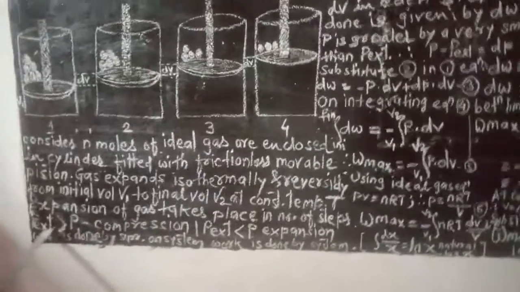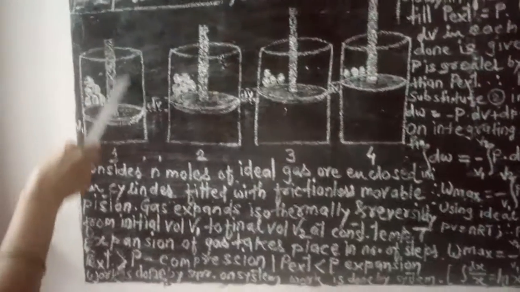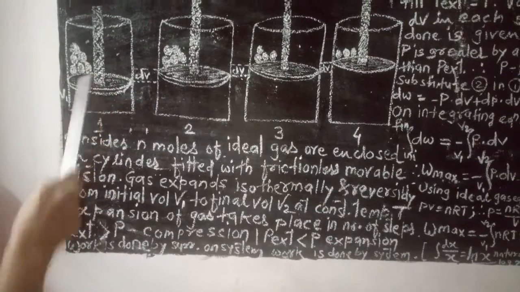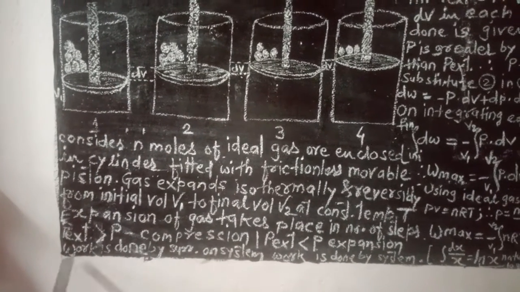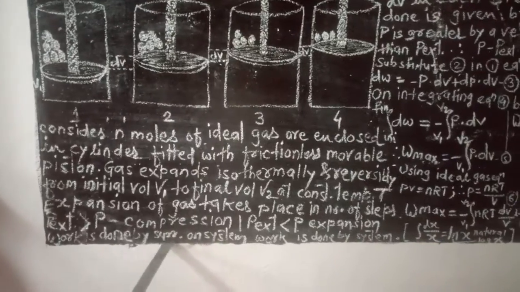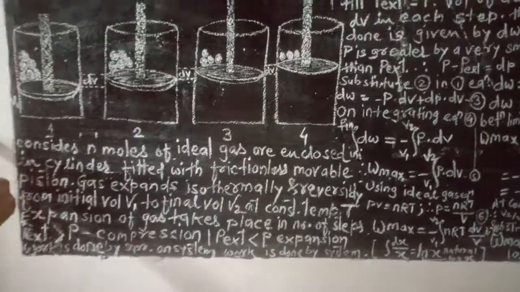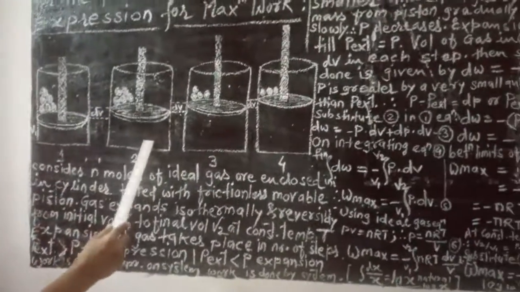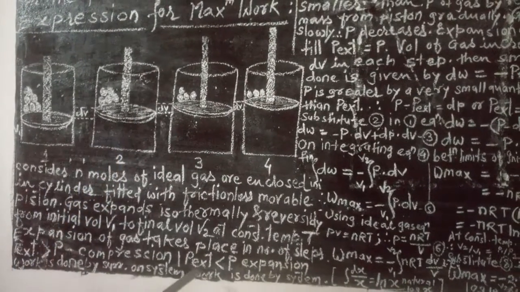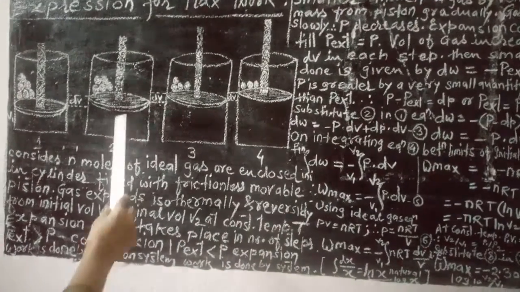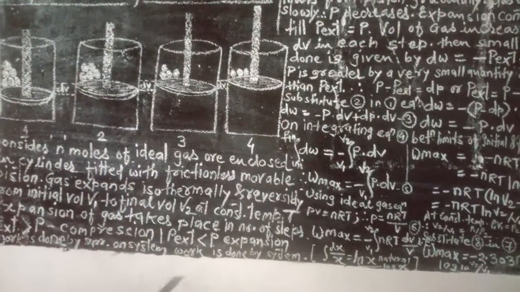If P external is greater than P, the opposing force is greater than the driving force, compression occurs and we say that work is done by the surroundings on the system. In the other case, if pressure is reduced, then the driving force becomes infinitesimally greater than the opposing force. That means P external is less than P, expansion of the gas takes place, the piston moves in the upward direction and work is done by the system.